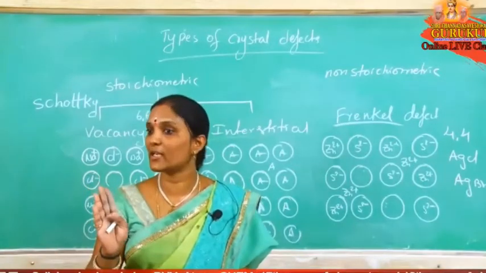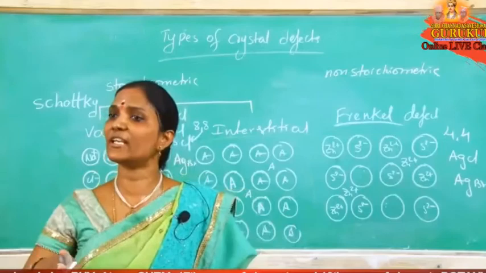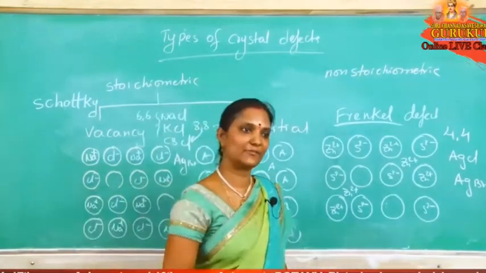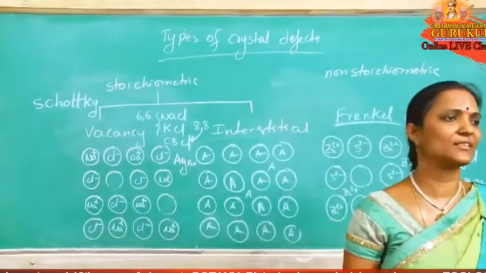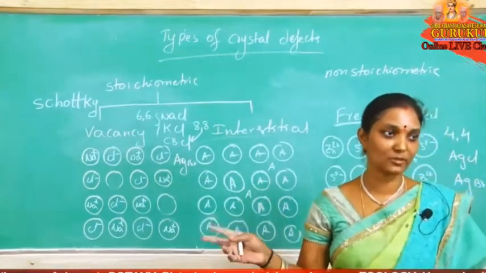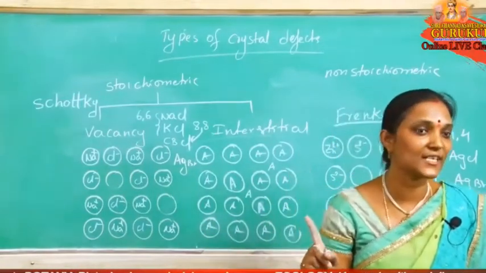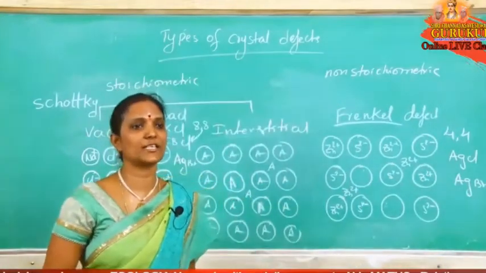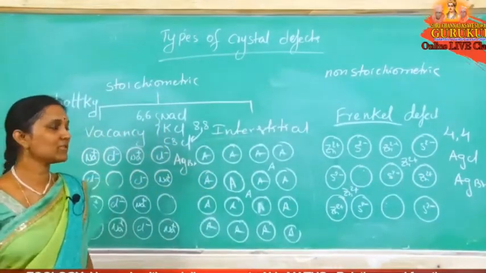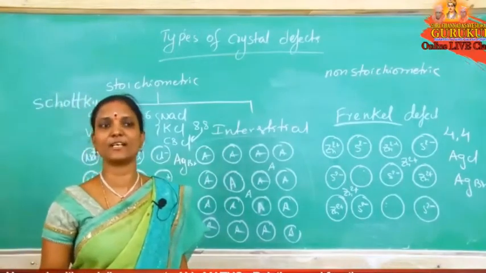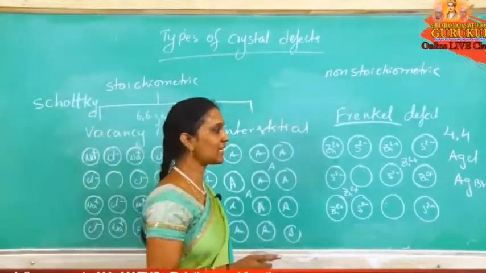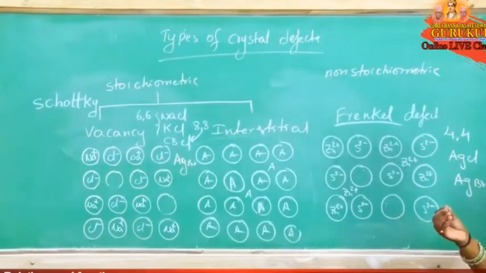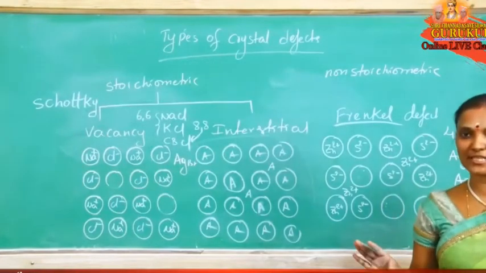AgBr can show both Schottky defect and Frenkel defect. Why does it show both? Here the coordination number is low, that's why it can show Frenkel defect, and the sizes are nearly similar, that's why it can show Schottky defect also. So two defects are possible in one crystal. That crystal is AgBr, a very important one. Schottky means missing of equal numbers of cations and anions. Frenkel means displacement of the cation to interstitial voids. These are different types of stoichiometric defects, with no change in formula.